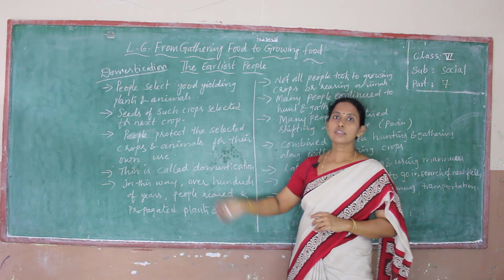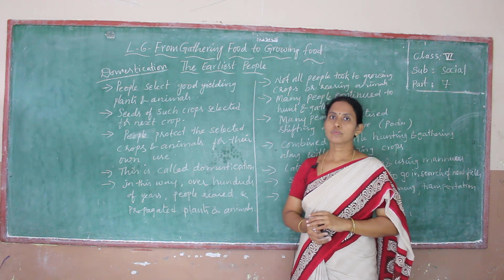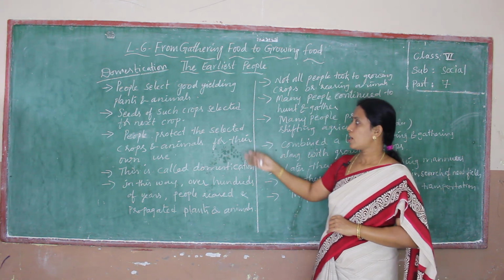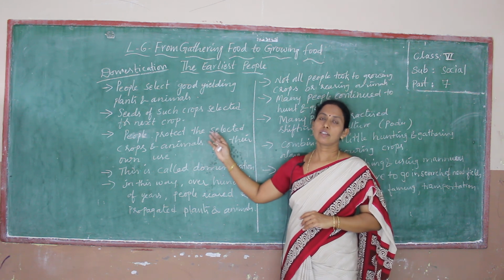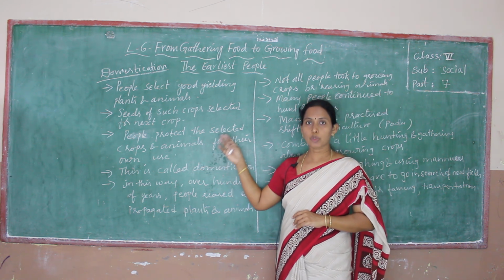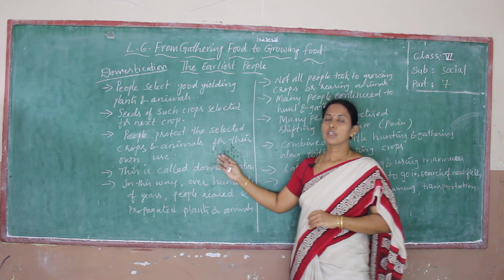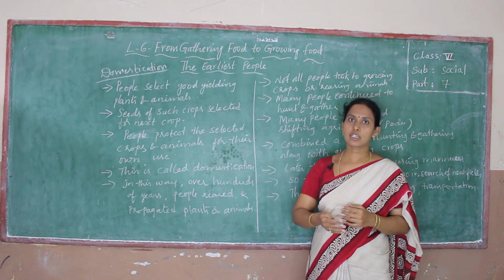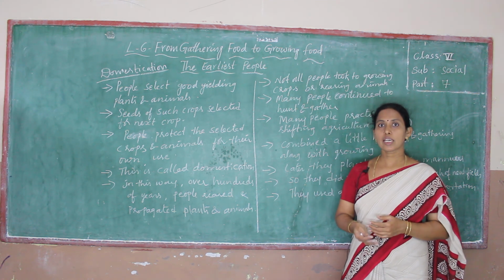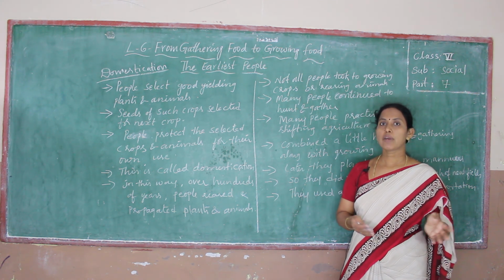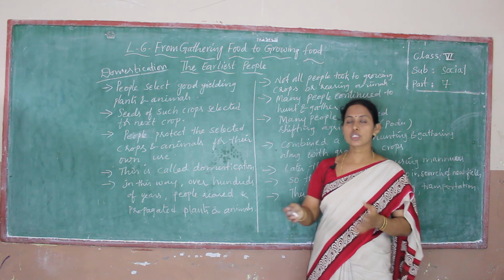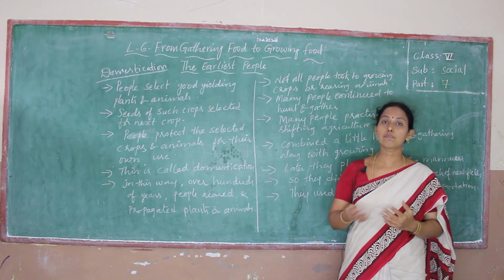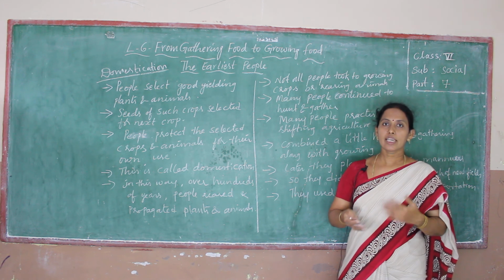This is called domestication. What is this called? Domestication. They select good crops, and they protect the crops and protect the animals. So this is called domestication. We also do this type of domestication at the backyard of our houses. We grow some crops, that means some little trees, little plants, and we take care of them.